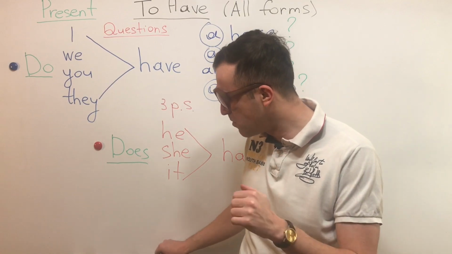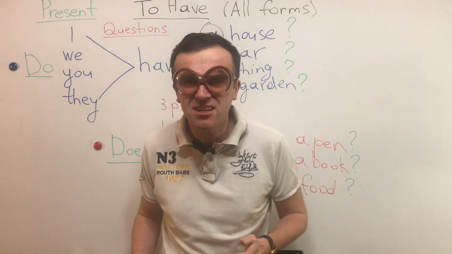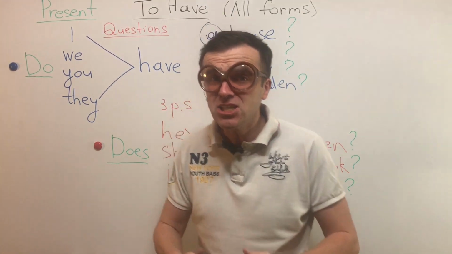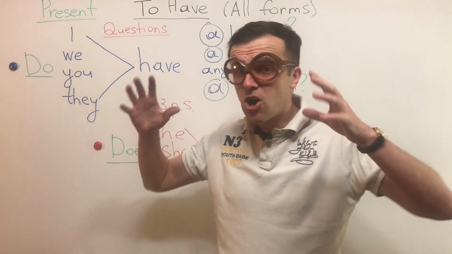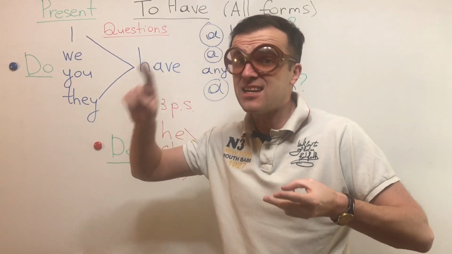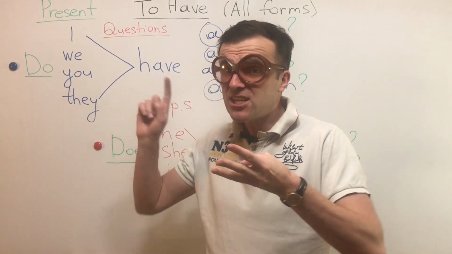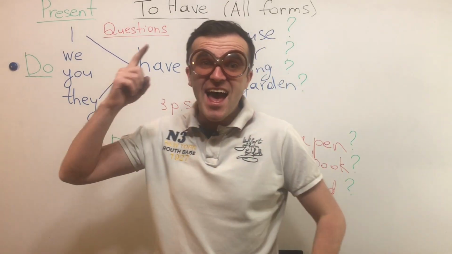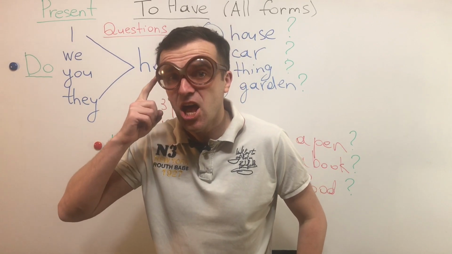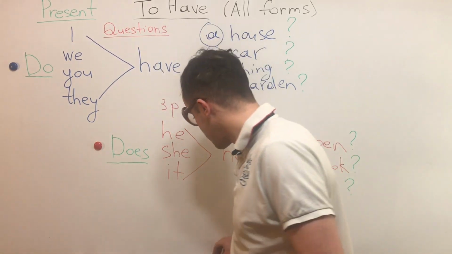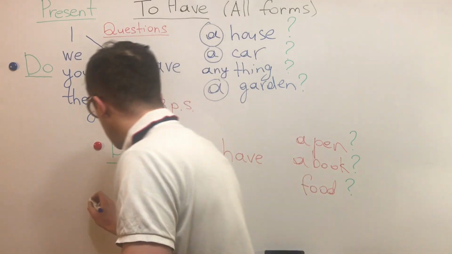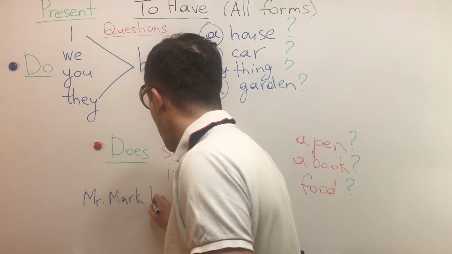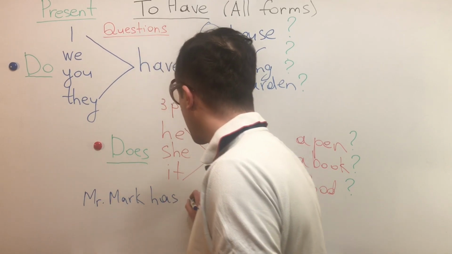Okay guys, I hope you understood this lesson, and your homework for the next time is to write in all the forms, in positive, in negative, and in questions, such a sentence: He has glasses. Or you'd better say, Mr. Mark has glasses.